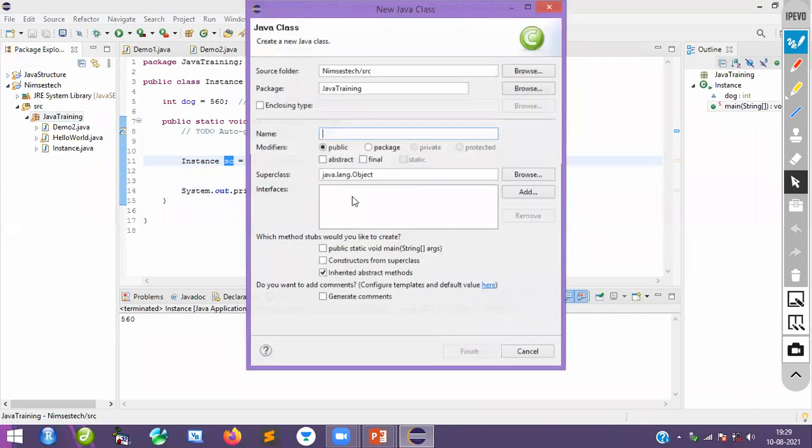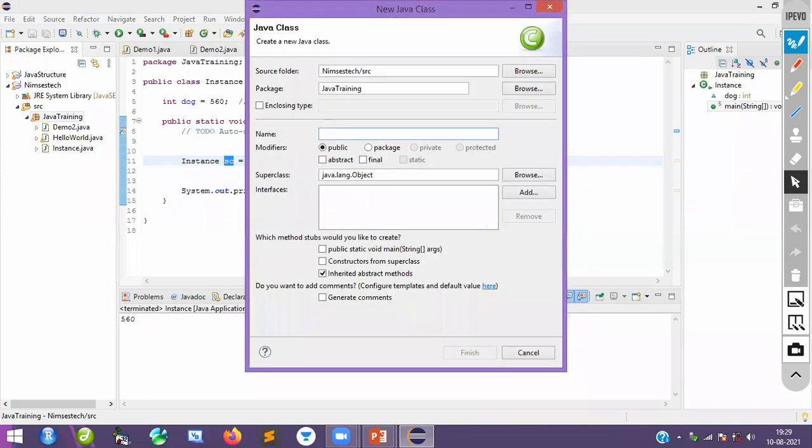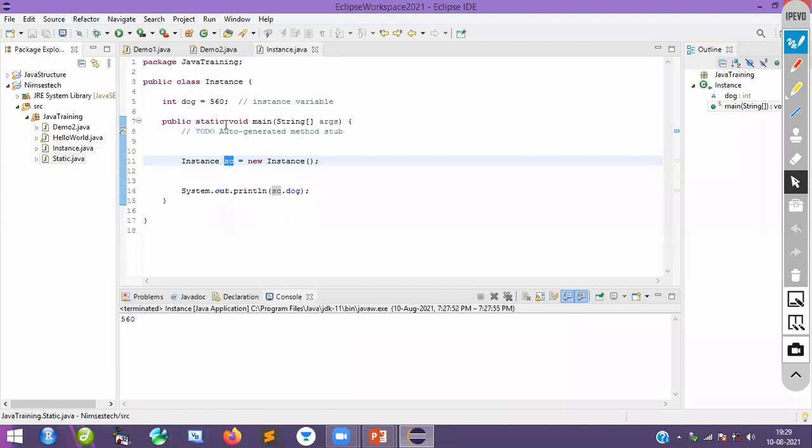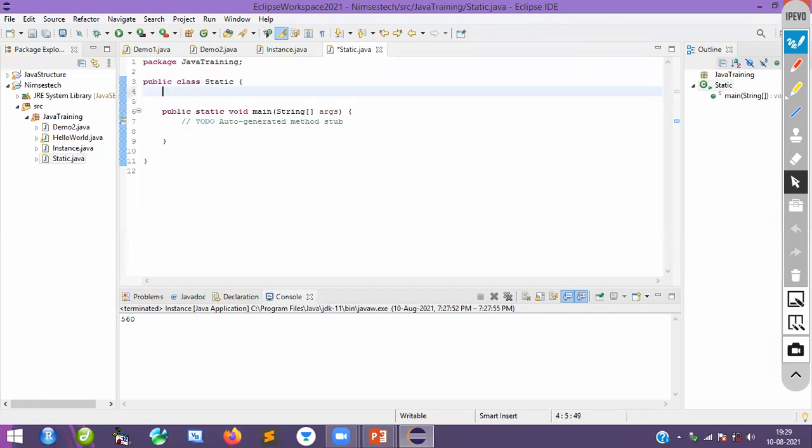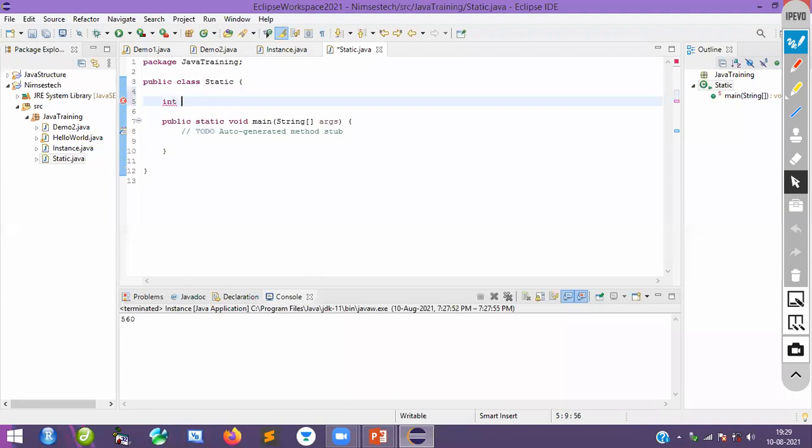Let me create a class here. I will say static. Okay, static and public static void main, finish. Here you can see I can create a local variable. What I am going to do is create a variable. That variable is an integer, something like, I will say fun. Okay, fun is my variable here. Fun is equal to something, you provide any value, 88. Okay, semicolon. So basically this variable, we will call it an instance variable.